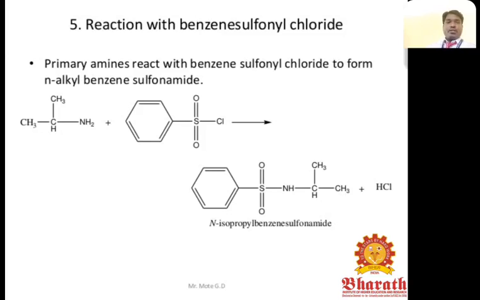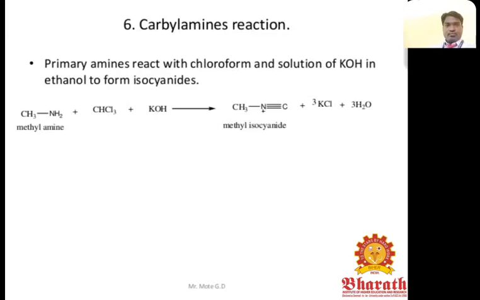Reaction with benzene sulfonyl chloride. The primary amines react with the benzene sulfonyl chloride to form N-alkyl benzene sulfonamide. The primary amine reacts with the benzene sulfonyl chloride. Finally, we can get N-isopropyl benzene sulfonamide and HCl.